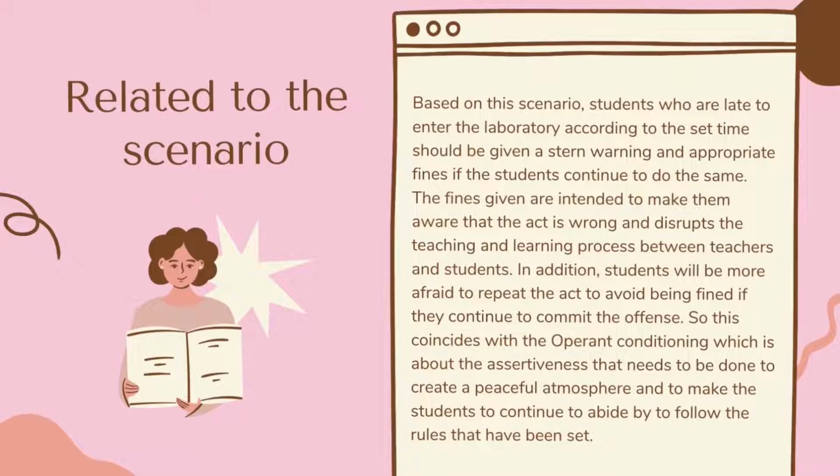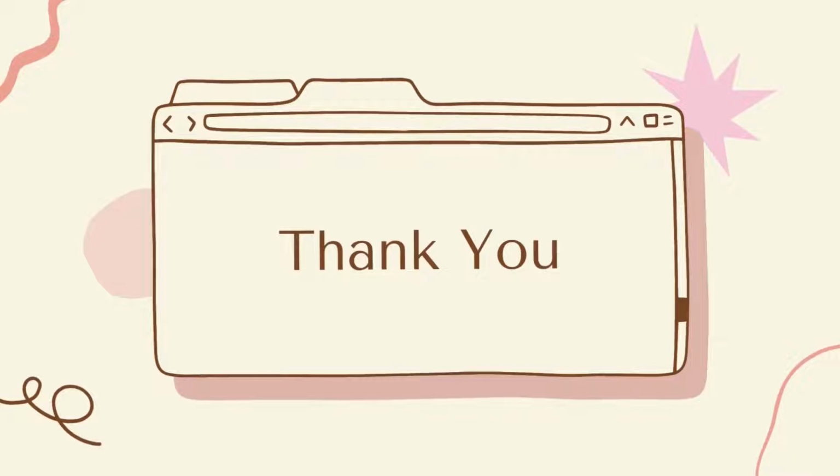In addition, students will be more afraid to repeat the act to avoid being fined if they continue to commit the offense. So this coincides with operant conditioning, which is about the assertiveness that needs to be done to create a peaceful atmosphere and to make the students continue to abide by the rules that have been set. So that's all for me.